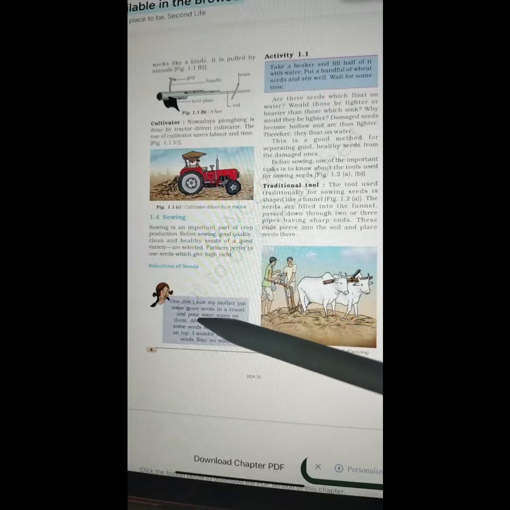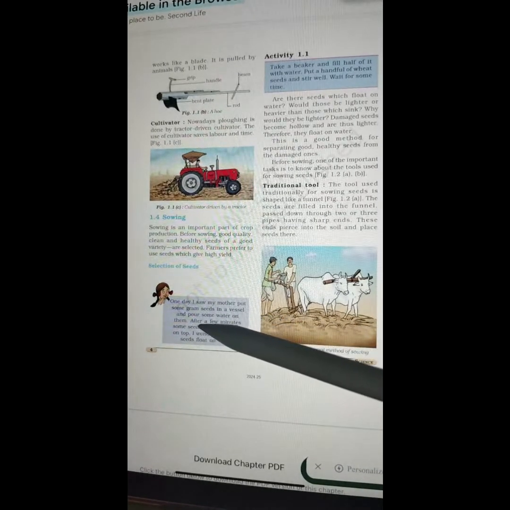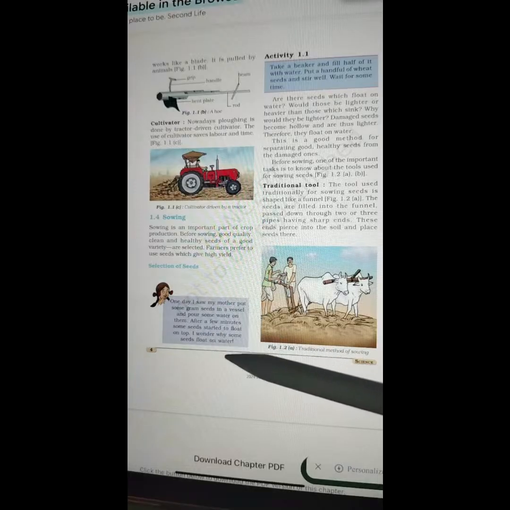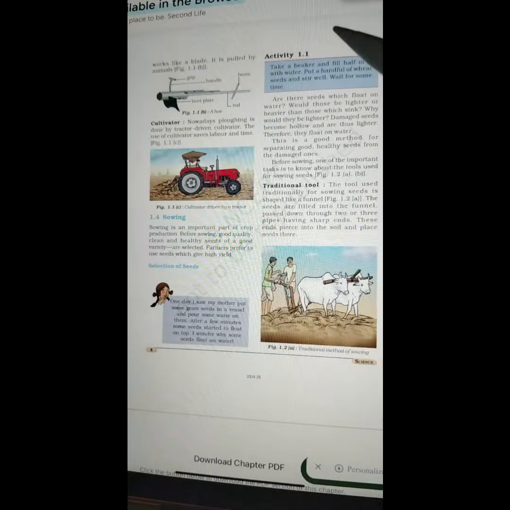Selection of seeds. One day I saw my mother put some gram seeds in a vessel and pour some water on them. After a few minutes, some seeds started to float on top. I wonder why some seeds float on water.